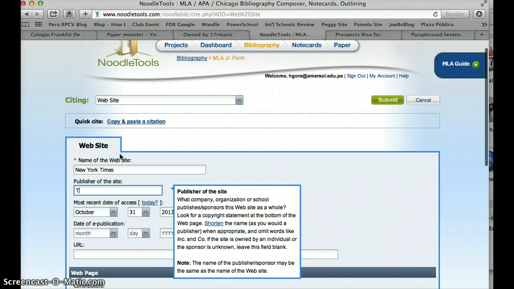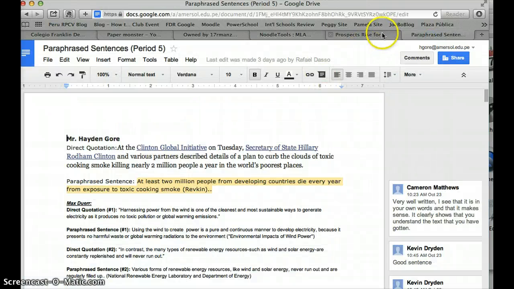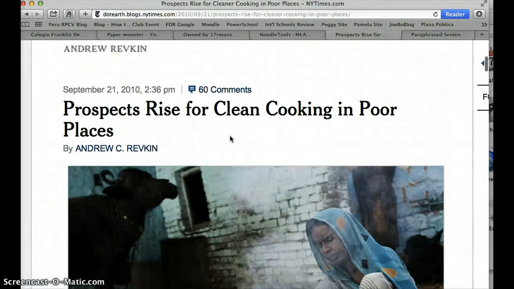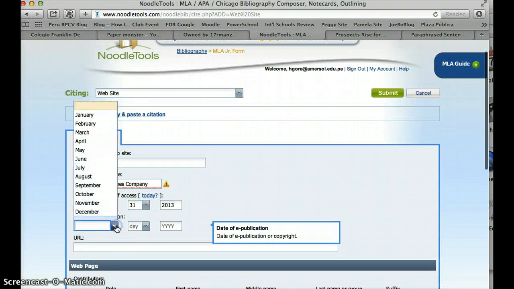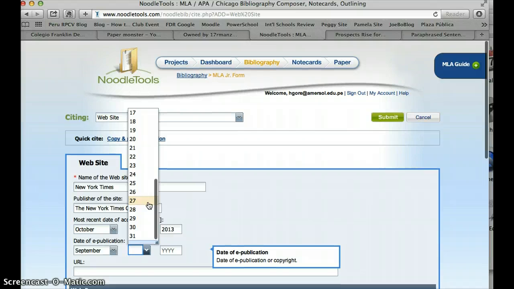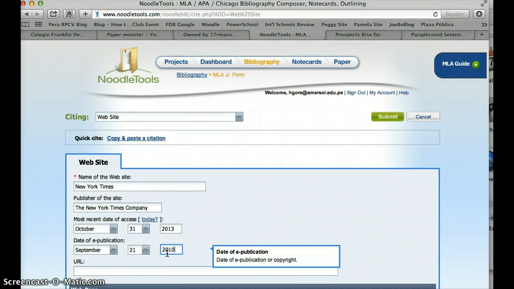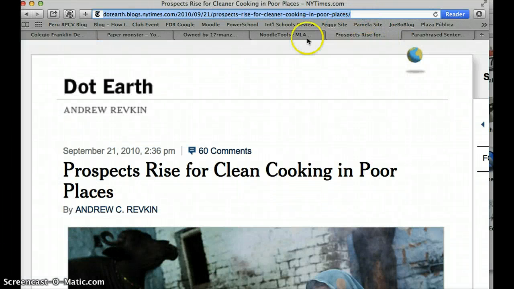So I'm going to come in here, I'm writing the New York Times Company. Okay. And then this is the date of access, the date of e-publication. Let's see if we can find that. I'm sorry, here it is. Up at the very top, underneath the title, or right above the title, September 21st, 2010. So we're going to change that. September 21st, 2010. Then the URL, we're going to copy in. Get that from up here at the top of your browser.